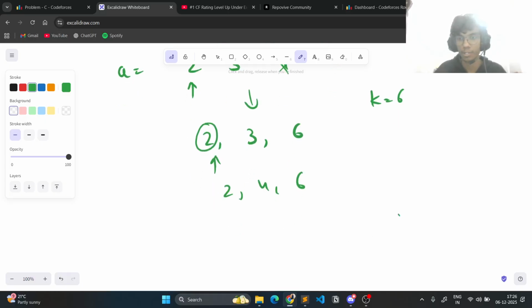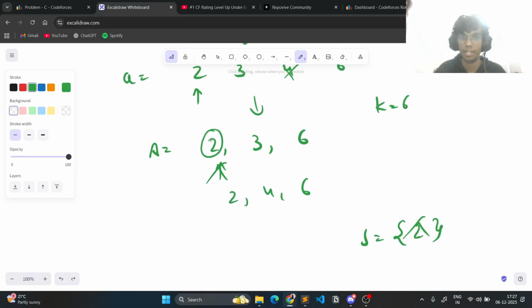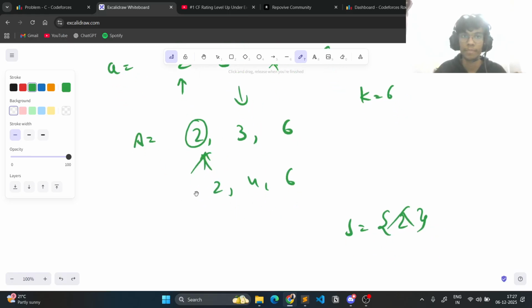So if 2 is to be there in set B, then don't you guys agree that all of its multiples also have to be present in set A, right? This is set A, and if 2 is to be there in set B, then I'm saying that all of its multiples from 2 all the way up to 6, so 2, 4, 6, have to be there in A. But since 4 is not present, we cannot have this 2 for set B, right?